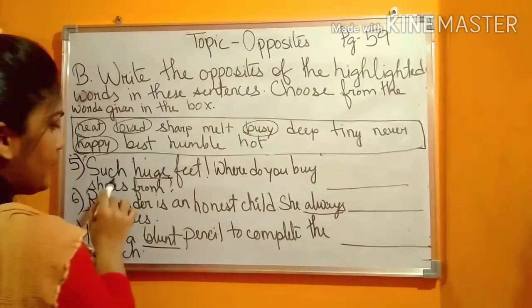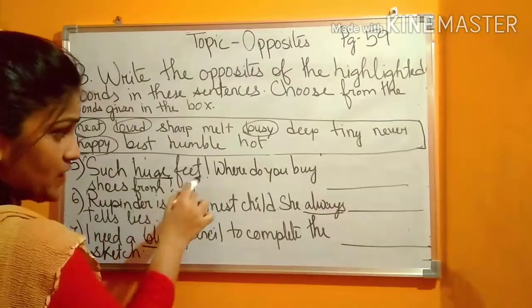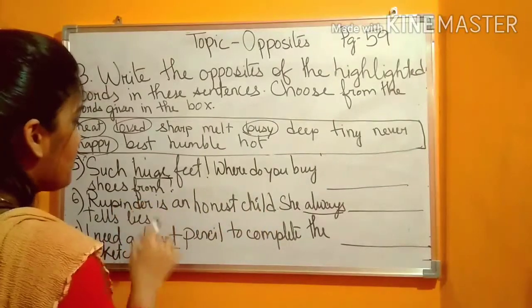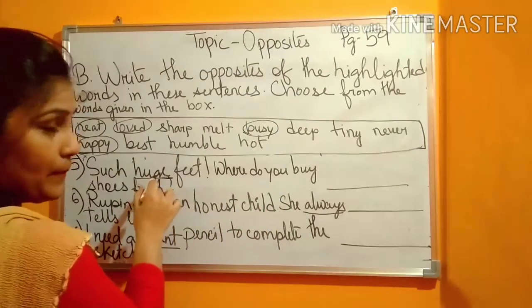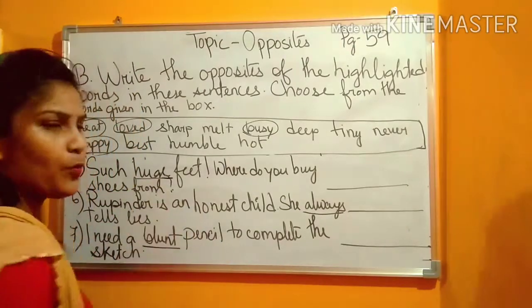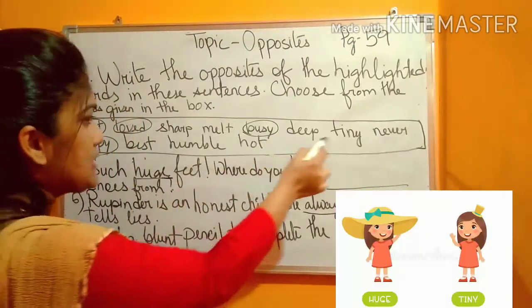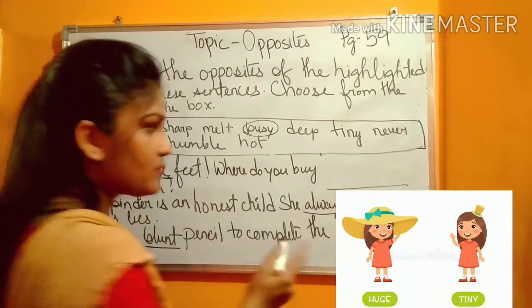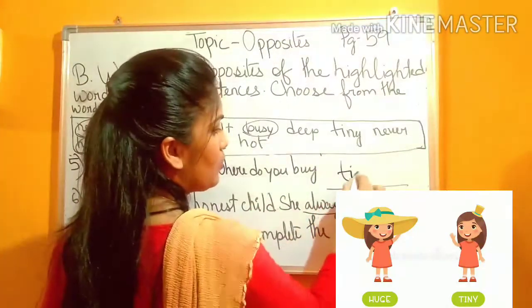Now, question number 5. Such huge feet. Where do you buy shoes from? So, the word is huge. Huge means what? Large, big. Yes. Then what will be the opposite of the word huge? Tiny. Yes, small. So, you will write the opposite of it.